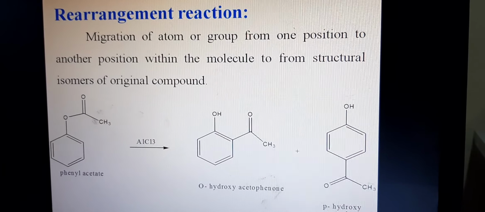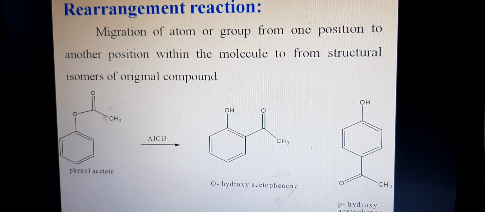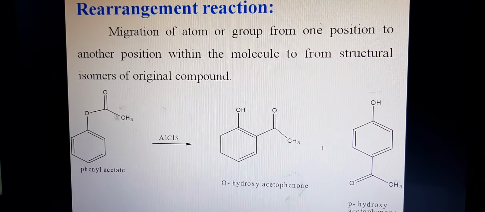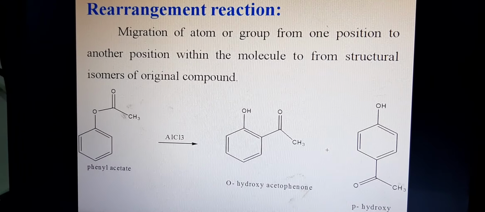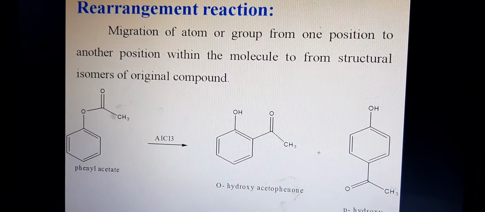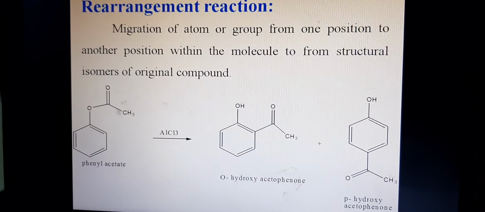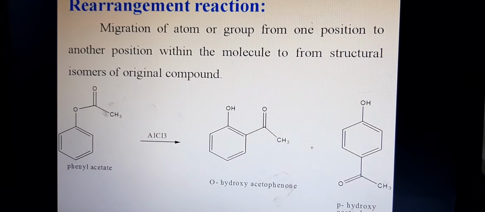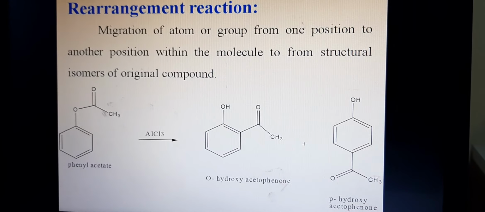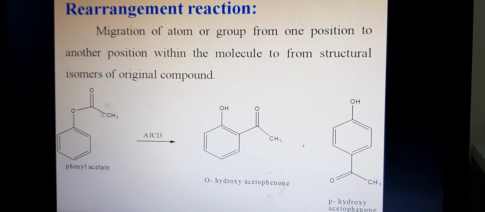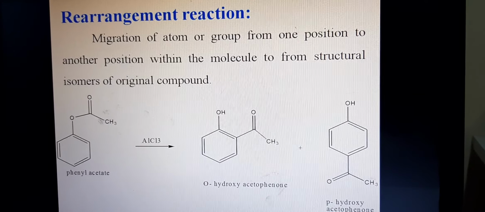Rearrangement reactions involve the migration of atoms or groups of atoms from one site to another within the same molecule. The product is always a structural isomer of the original compound. For example, phenyl acetate with AlCl3 as catalyst gives two compounds: ortho-hydroxyacetophenone and para-hydroxyacetophenone. And last, any question?